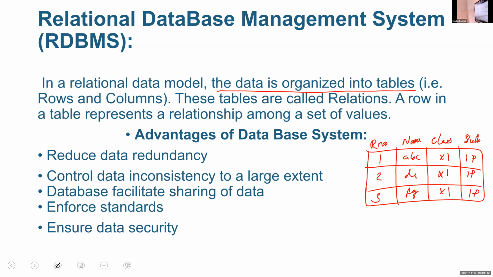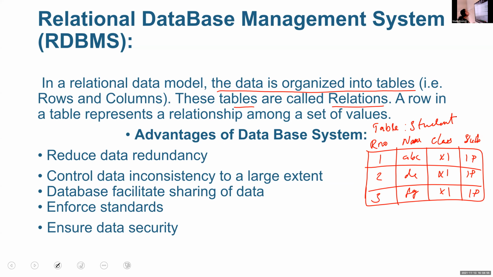So in the relational data model, the data is organized into tables, that is rows and columns. This table is also known as a relation. That's why the name relational database management system. Here we can give a name for this table. The table name is student. So student is the table name, and at the same time it is the relation also. The alternate name for table is relation.